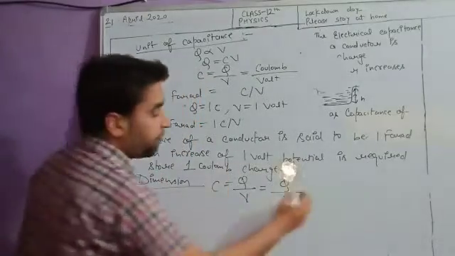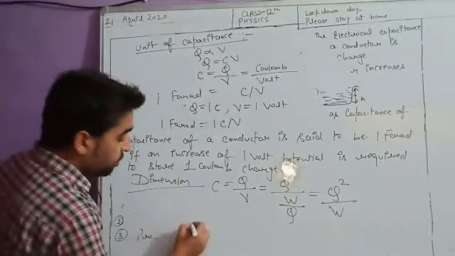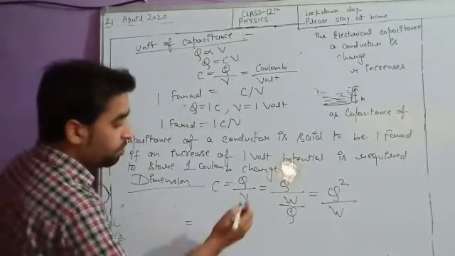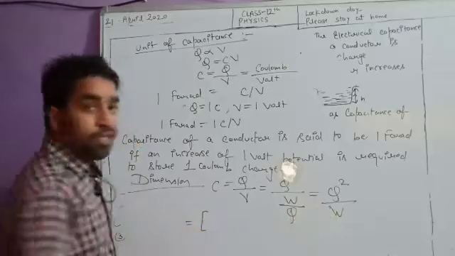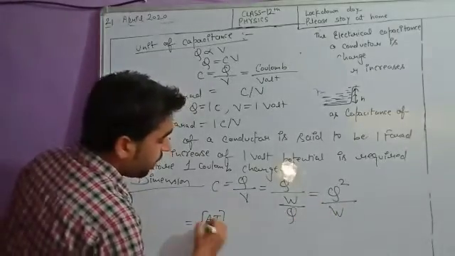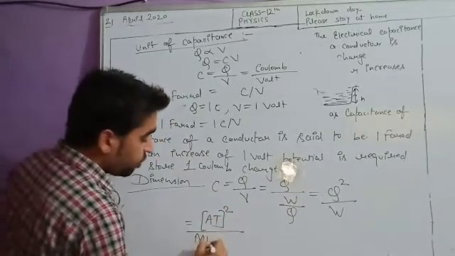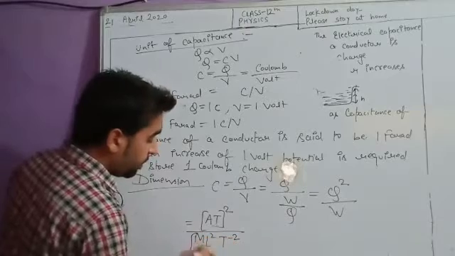When we simplify this, we get Q squared upon W. Now we can substitute the dimensions. What is Q? Charge is equal to IT. So the numerator dimension is A squared T squared, divided by the dimension of work done, which is ML squared T to the power minus 2.